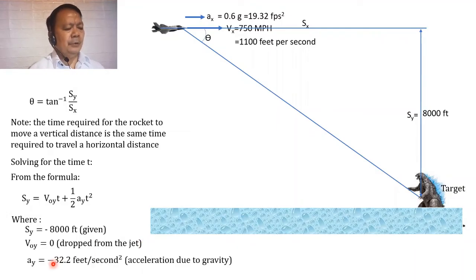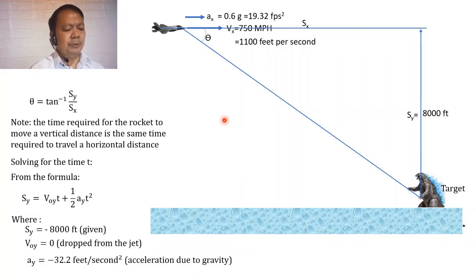Similarly, our acceleration will be equal to 32.2 feet per second squared, as this would represent the acceleration due to gravity and the direction is downward. Hence, it will be considered to be negative in our convention that all those elements that are directed downward will be negative and upward positive. Okay, so from here we can now solve for the time t.